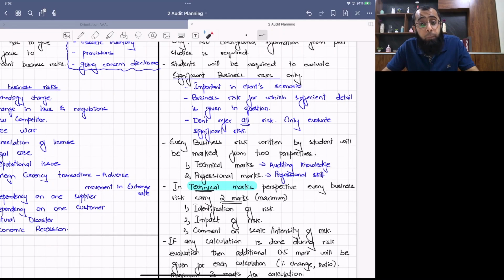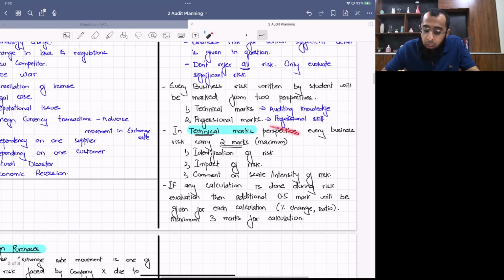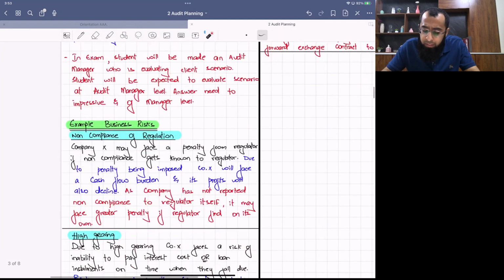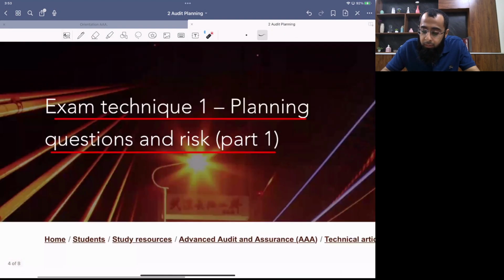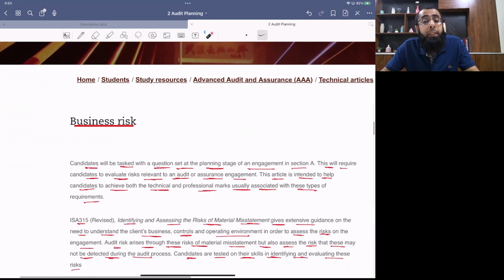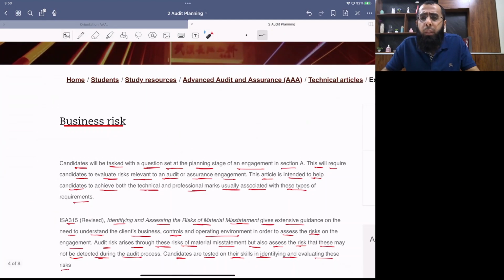in the exam question. Then we looked at the drafting approach, how we have to develop the technical marks and the professional skill marks. Then we drafted some example risks in our class. And then we covered this technical article on drafting on business risk, which didn't include anything new, but it was good guidance given to us by the examiner. We've already covered all of this during our above discussion, but reading the article is obviously important because it gives more clarity to the students and the confidence that yes, they can do that particular topic.